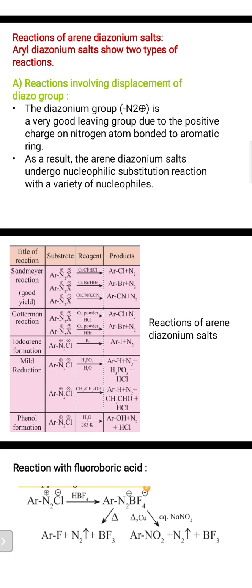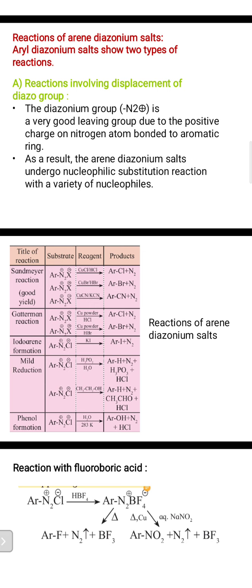In the Sandmeyer reaction, with any reagent like copper chloride, copper bromide or copper cyanide, it gives a very good product, a good yield, you may say almost 100%.